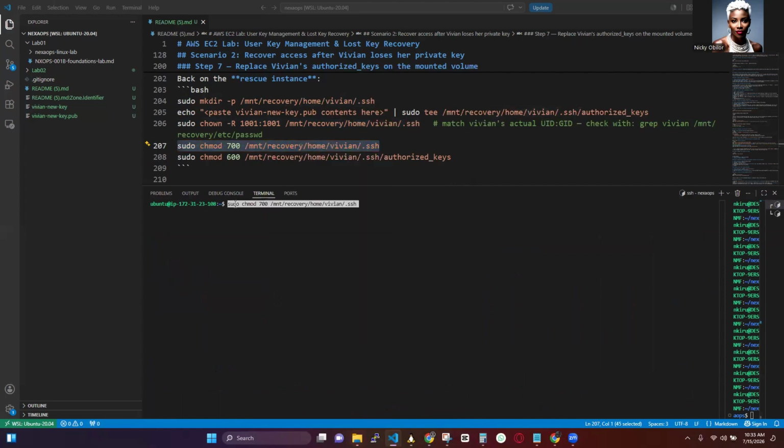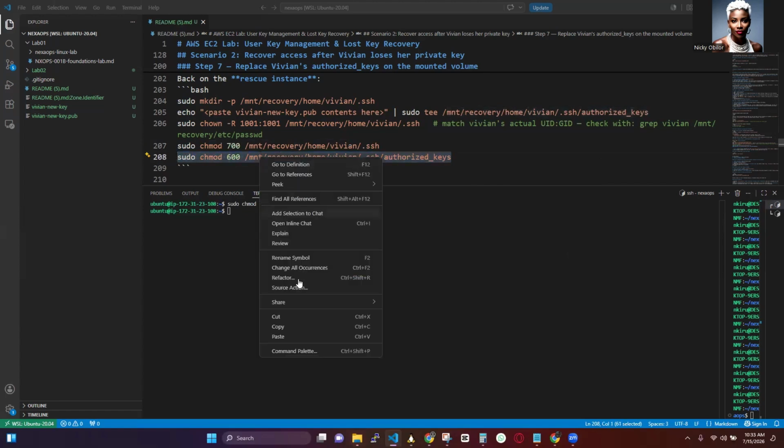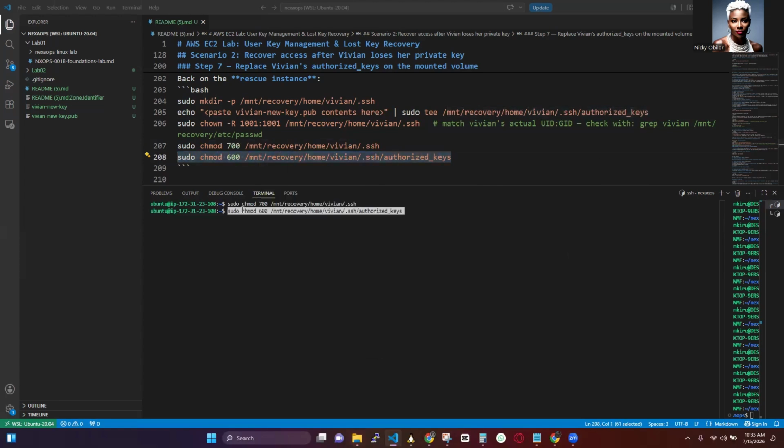So the first one is we are giving ownership, and now we are giving permission so that Vivian's account will trust the brand new public key that we just created. All right. Okay. So notice what we didn't change. We didn't install Linux. We just reset the instance, and we didn't create another EC2 server for Vivian.